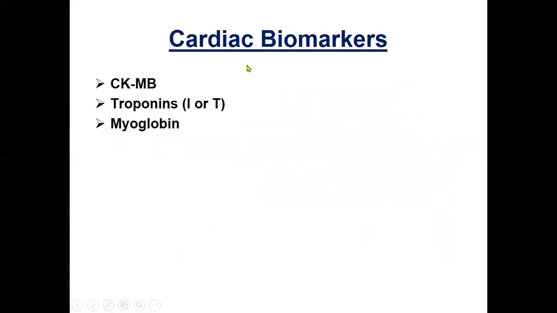Cardiac biomarkers were basically CKMB, troponins, and myoglobin. Myoglobin is not routinely performed. It is not available in all the labs, but these two are easily available in all the labs. These are the common investigations. Whenever you are asked what the important biomarkers for cardiac diseases, particularly MI, are, you will have to speak out only CKMB and troponin.